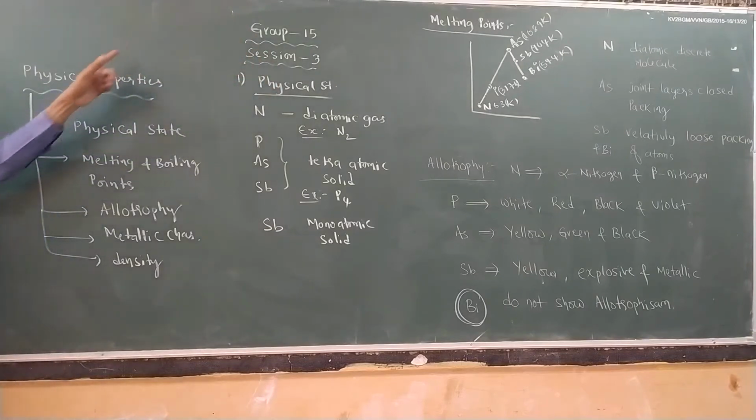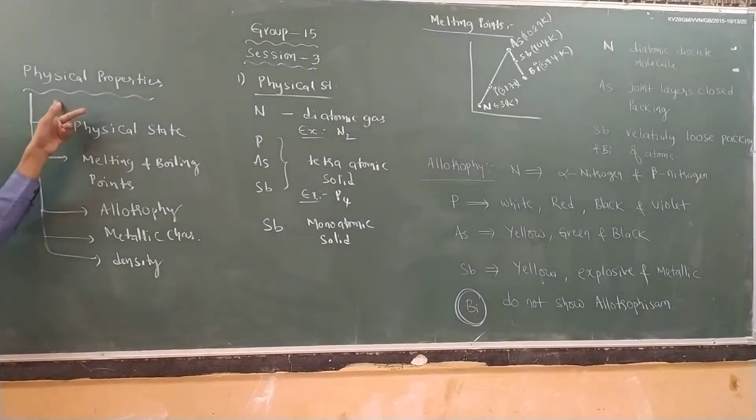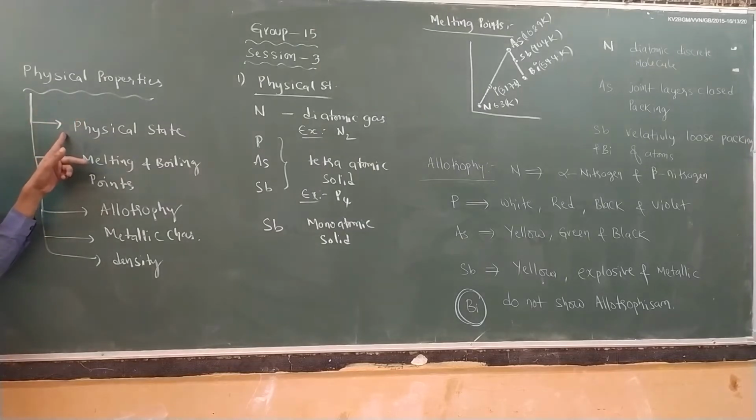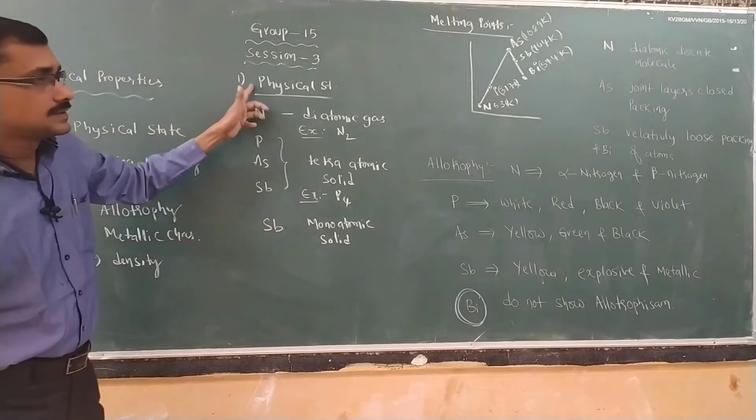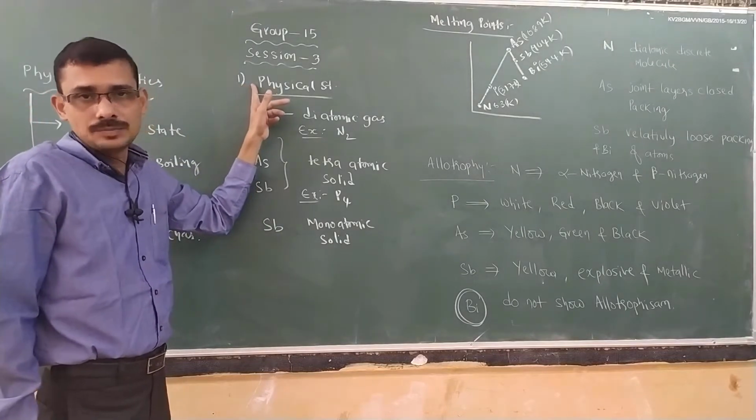In this, we are going to start physical properties. The first physical property is the physical state of the elements. Let me see this one. What are the physical states of the 15th group elements?